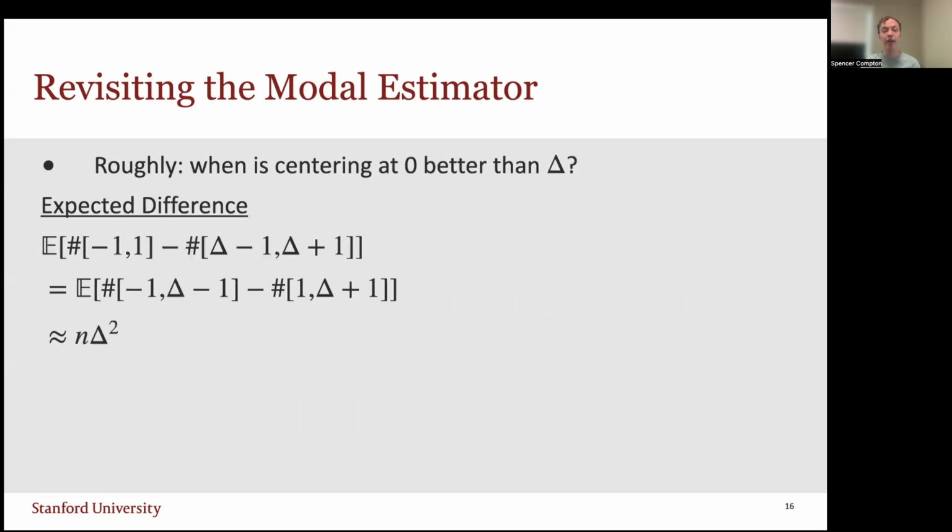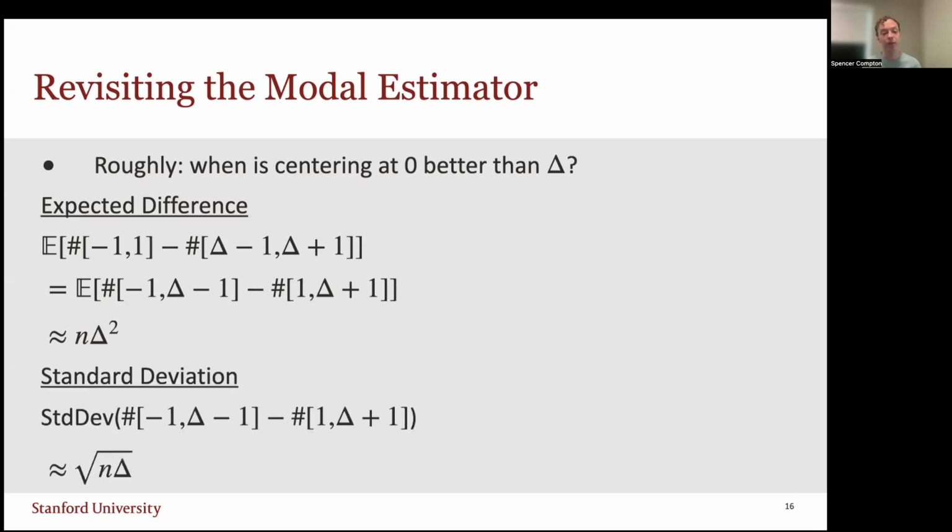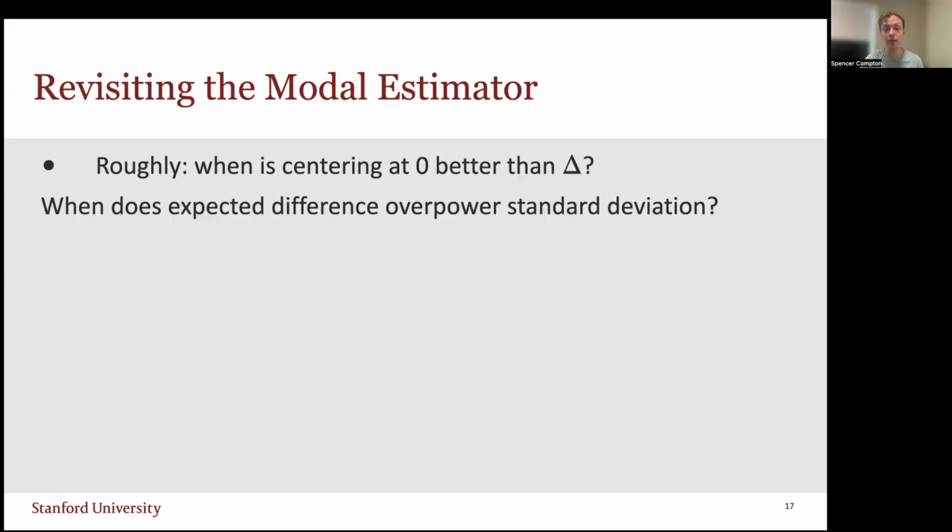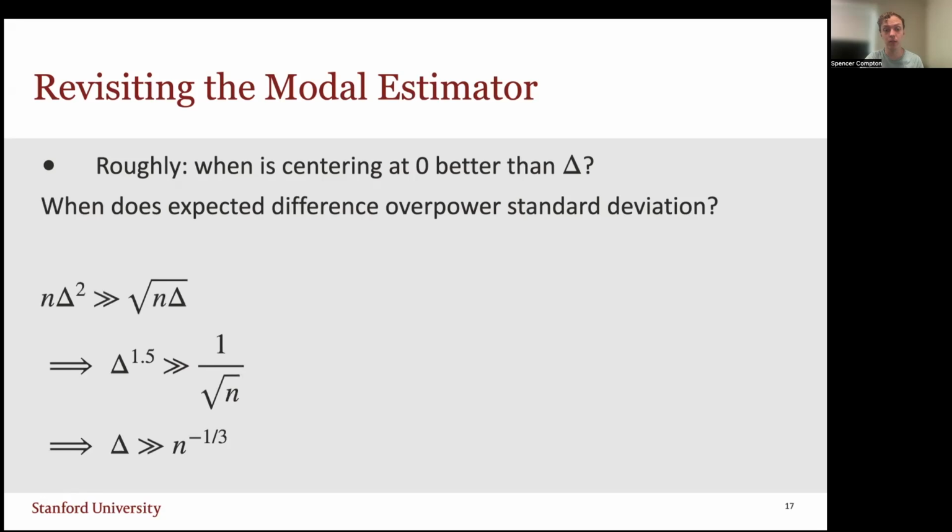So that's the question we're trying to ask. And maybe to compute this, we could say, what is the expected difference and standard deviation of the difference of these quantities, and see when delta is large enough to overpower it. If we calculate the expected difference, I'm skipping some root calculations here, the value is n times delta squared. And again, I'm skipping some calculation, but the standard deviation is root n times delta. So when does the expected difference overpower the standard deviation? This is just when delta is much greater than n to the negative 1/3. And this is where the error of sigma over n to the 1/3 roughly comes from.